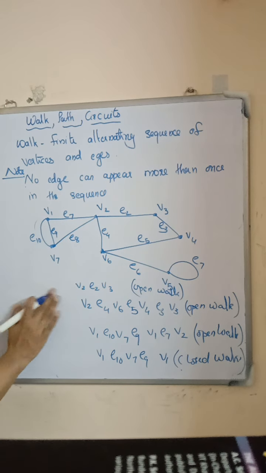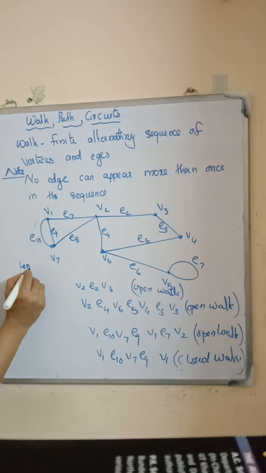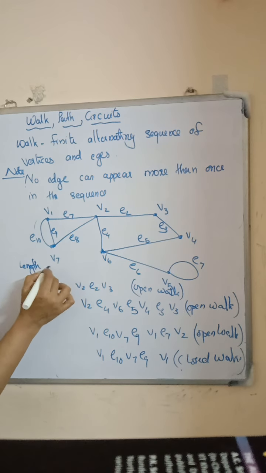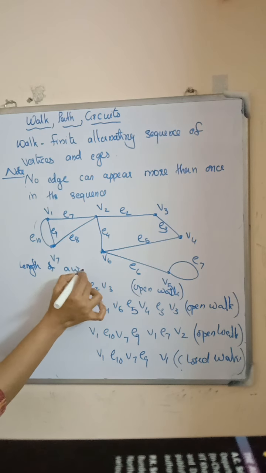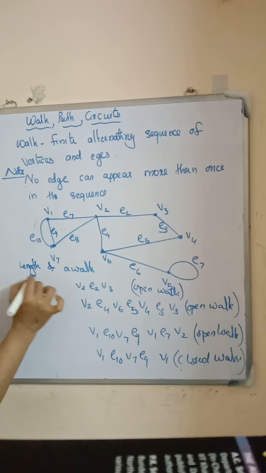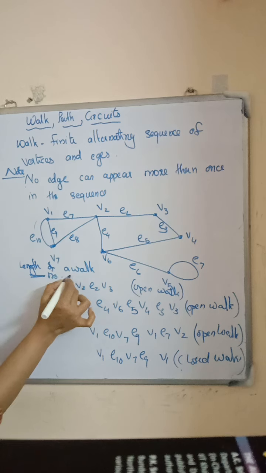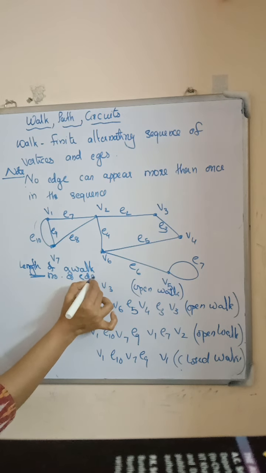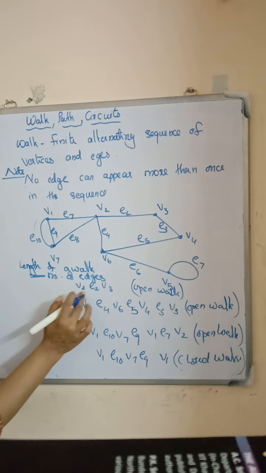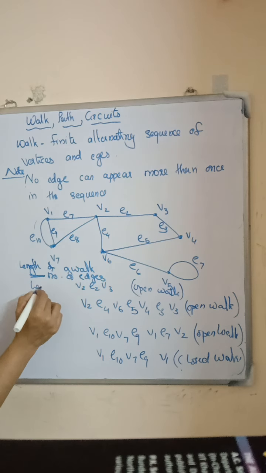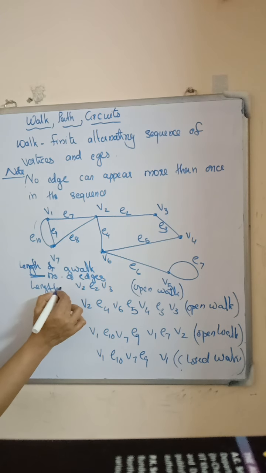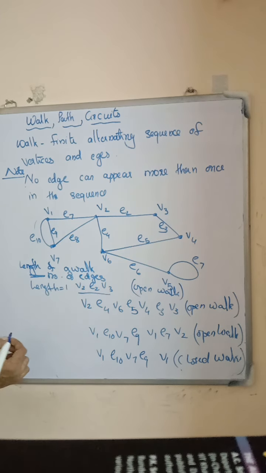Now, how to find the length of a walk? The length of a walk means the number of edges in the walk. In the first walk, the length is 1 because it contains only one edge.